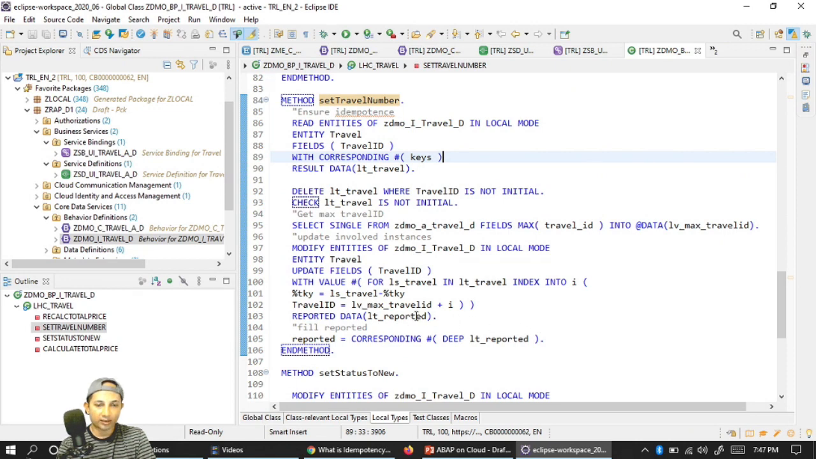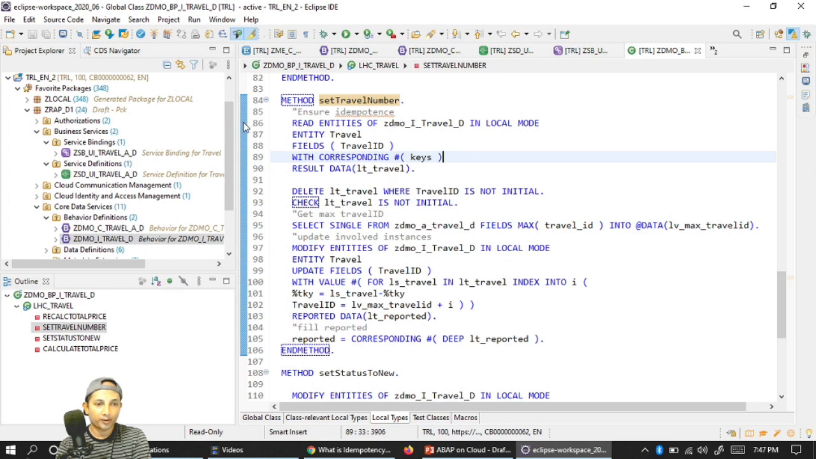After I'm done with this, I just pass this reported information back to the reported segment, because you already know how to handle reported and failed, which was already discussed in our previous tutorial. You can have a look if you're not sure. So that is this code, it will take care of that.